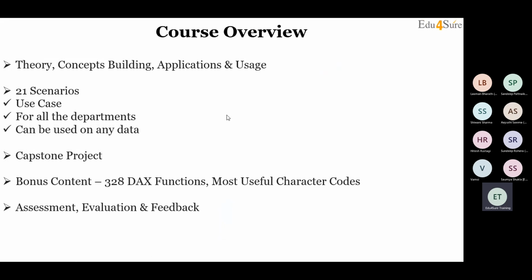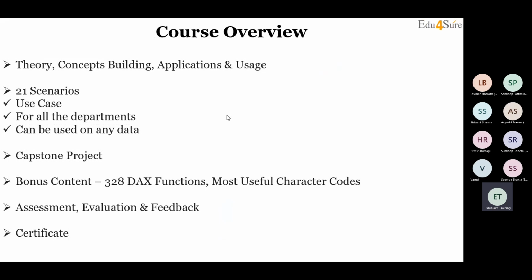I will help you with some of the theory concepts, basically concept building, right? I will tell you the applications and usage of each and every business scenario we would be solving. We have somewhere around 20-21 business scenarios. So we'll see how much we can cover in the next two sessions and today. There is a myth that Power BI is only for the finance department. No, you can apply Power BI on all the departments on any data set.